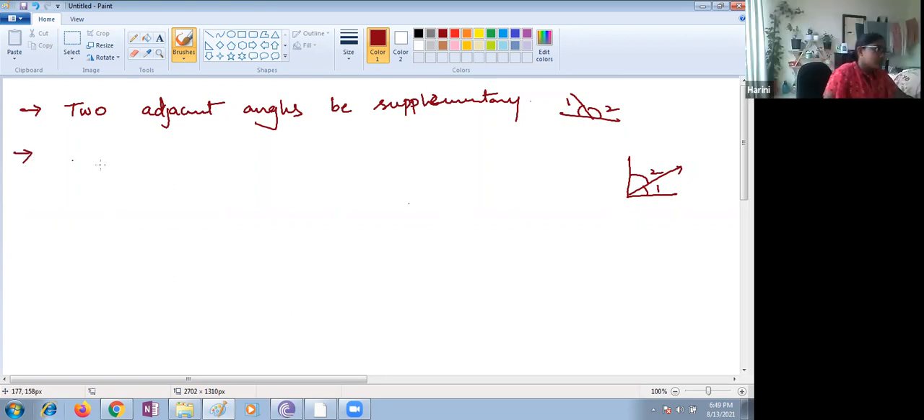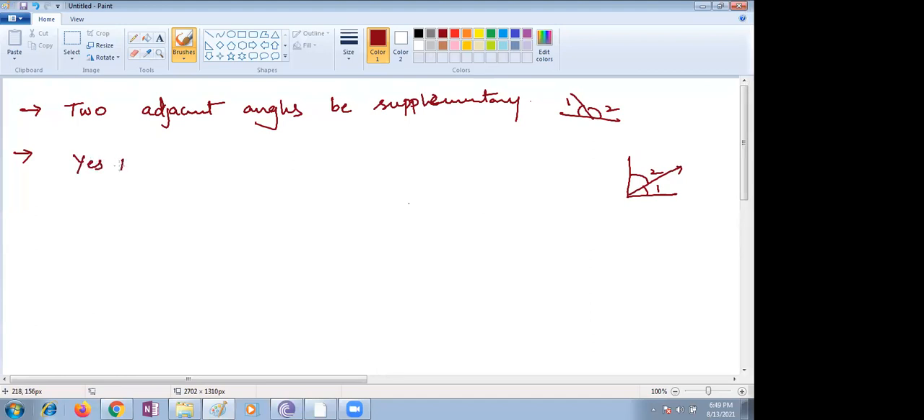Now you have to make a point. Can two adjacent angles be complementary? Ma'am, we have to also give the brackets. Yes, you can make.